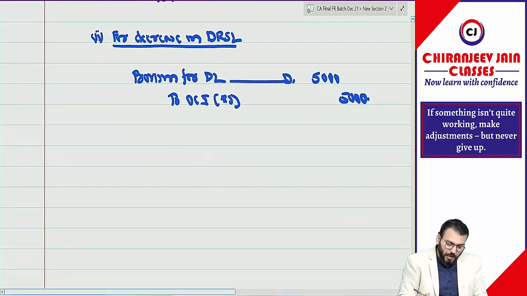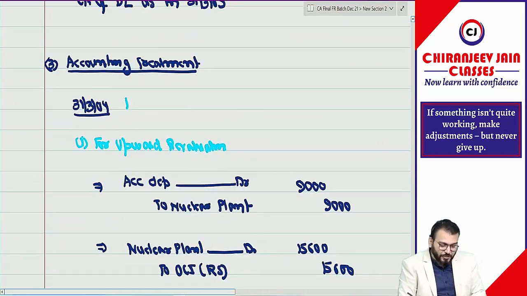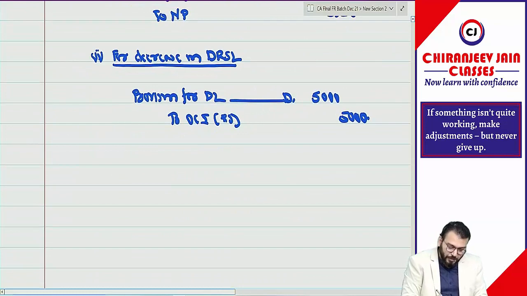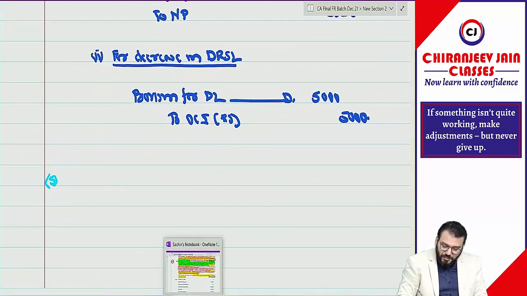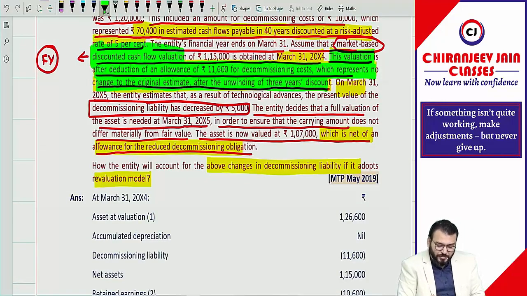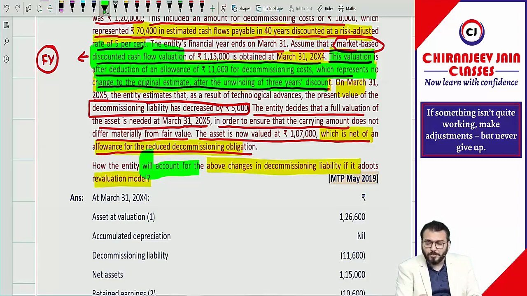Correct? Now we'll prepare the extract of the balance sheet, point number 5. Why are we doing so? Just try to understand. They ask how the entity will account for the above changes in decommissioning liability if it adopts the revaluation model. From the requirement of the question, it is not clear what they have asked. They said how the entity will account.